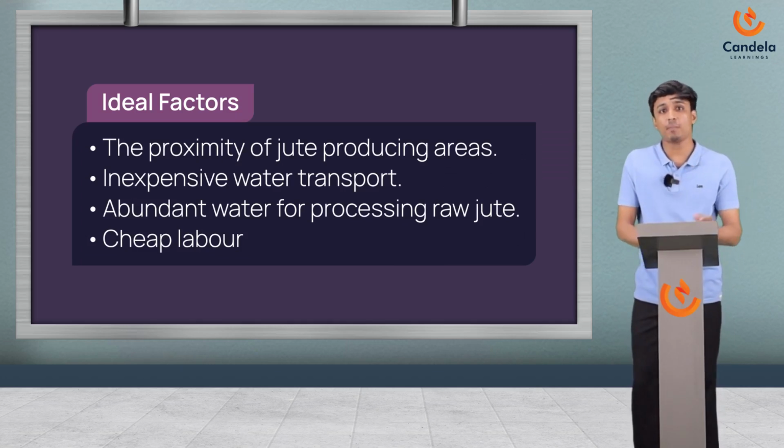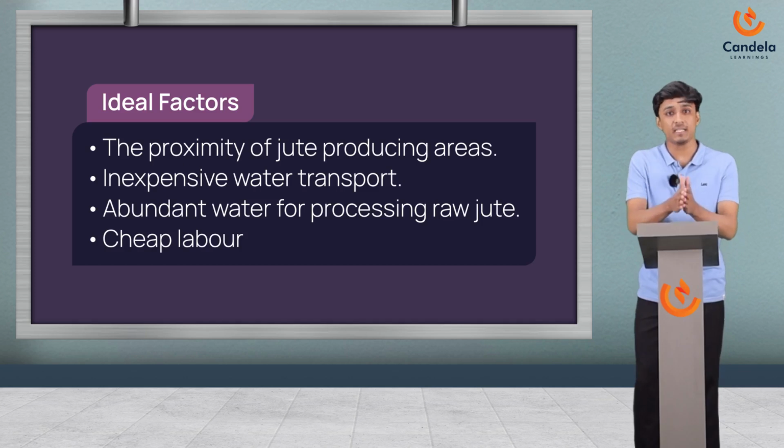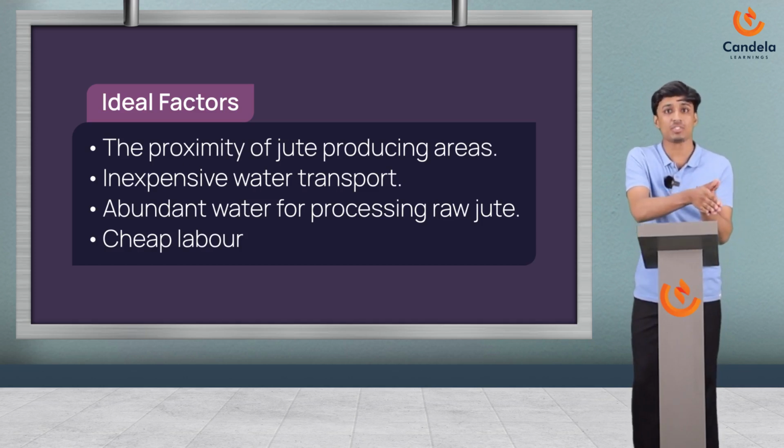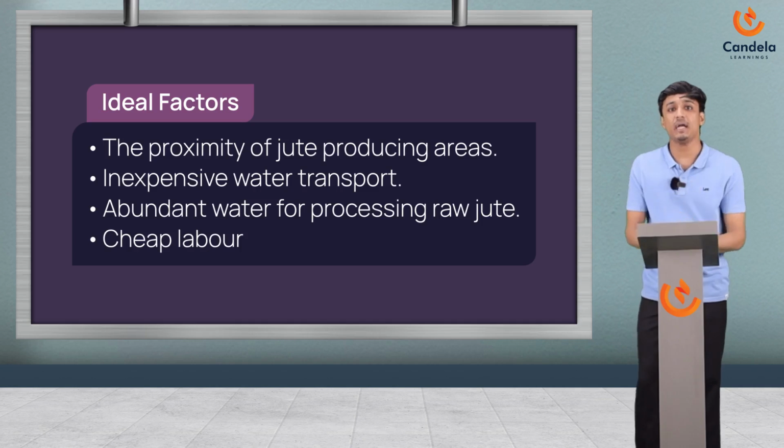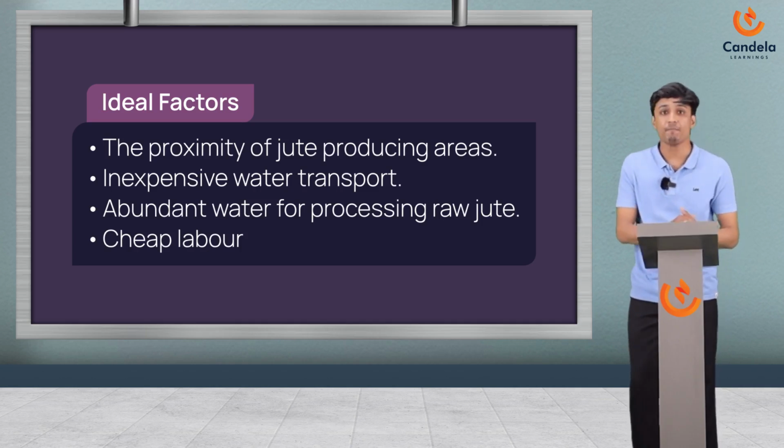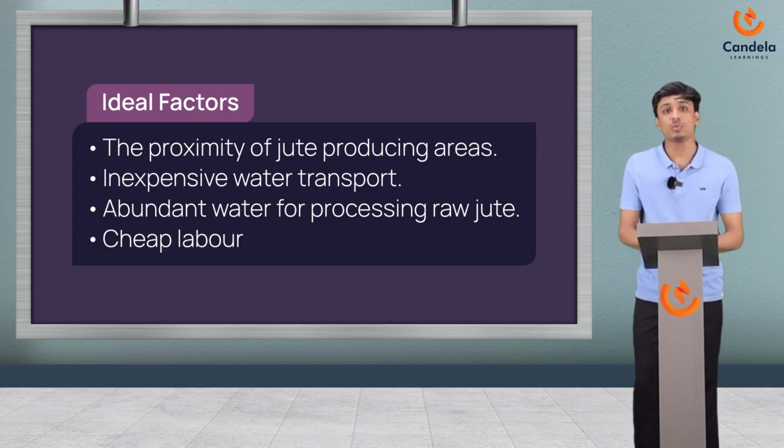First one is the proximity of the jute producing areas. It refers to the physical closeness between the regions where the jute is grown and harvested and the jute processing and manufacturing industry. Next one is inexpensive water transport. The river is nearby, so they don't have to worry about water transportation, right?